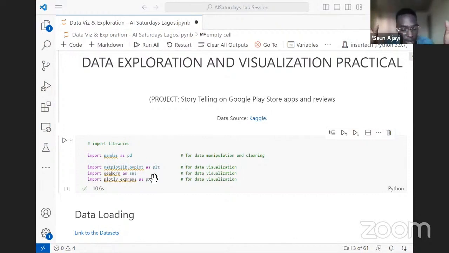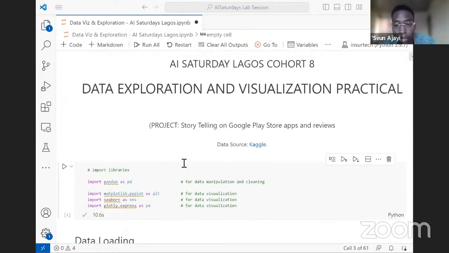We want to make sure we are not developing an app that will be useless or that wouldn't be solving any problem. We want to know what parameters or criteria we need to meet if we are developing an app to put on Google Play Store. Should we make our app free or paid? Should we, and all sorts of things. So let's go through the data set and see what it has in stock for us.